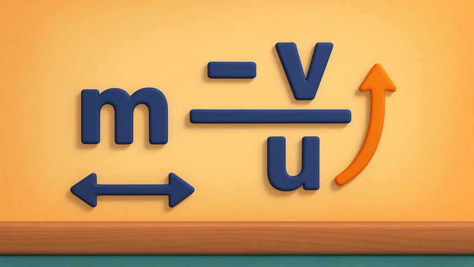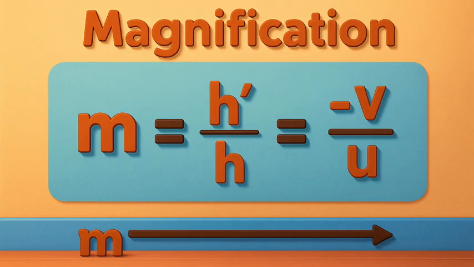The magnification m is also related to the object distance, u, and image distance, v. It can be expressed as magnification m = h'/h = -v/u, equation 9.3.